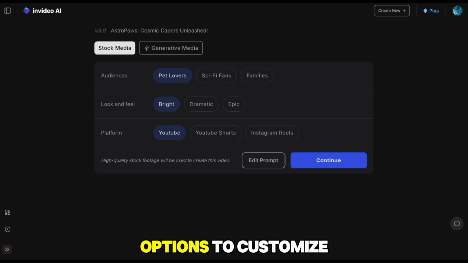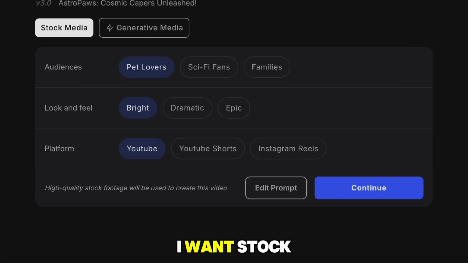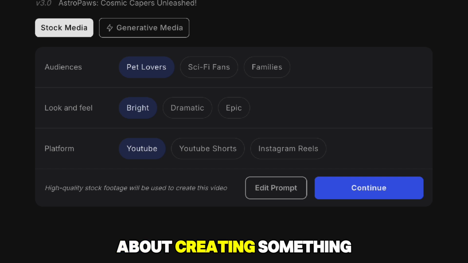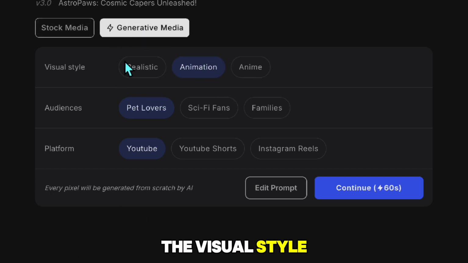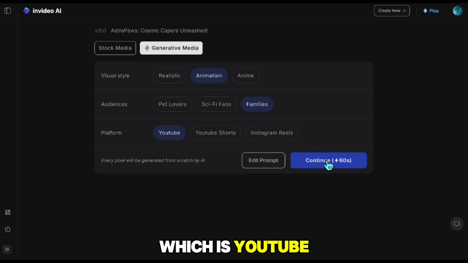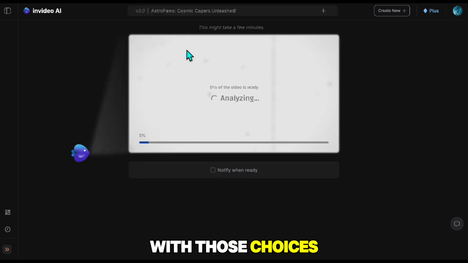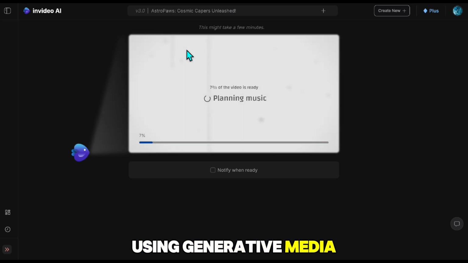Invideo gives me a few options to customize it. They ask if I want stock media or generative. I go with generative because it's all about creating something fresh and original. Next up is the visual style, and I pick animation since that's the vibe we're aiming for. Then it's the audience, families of course, and the platform, which is YouTube for this one. With those choices set, Invideo gets to work. Since we're using generative media, it takes a couple of minutes to finish up.